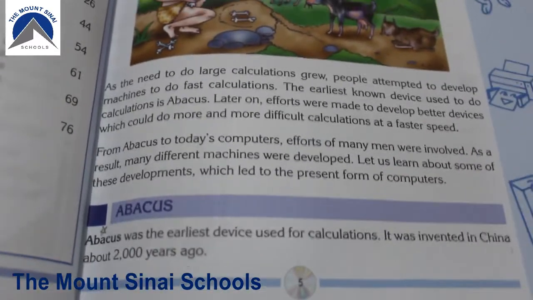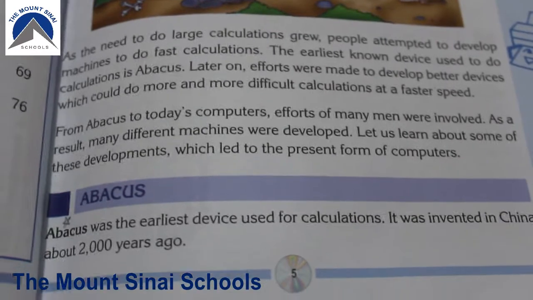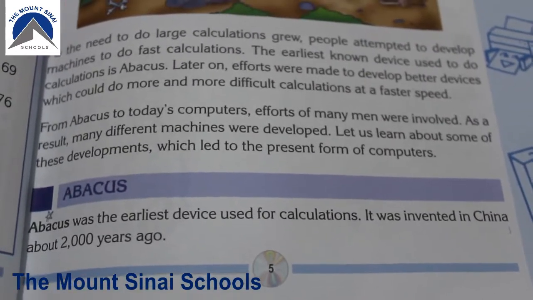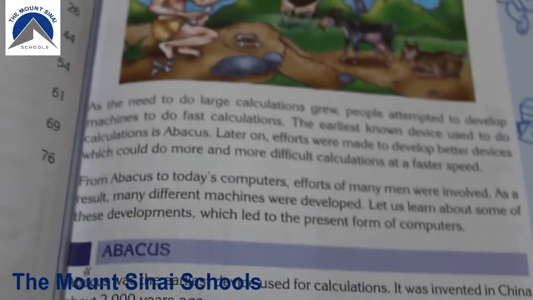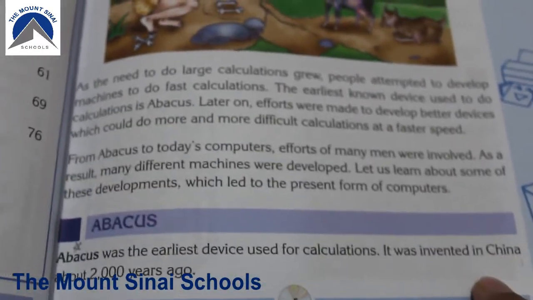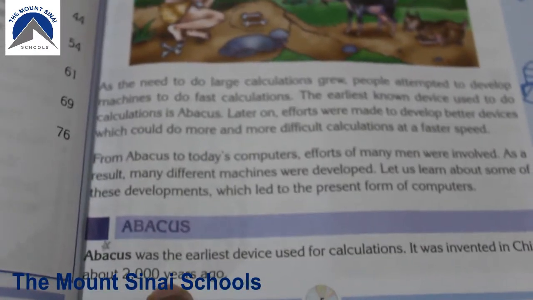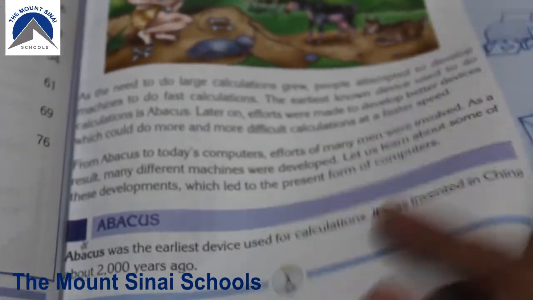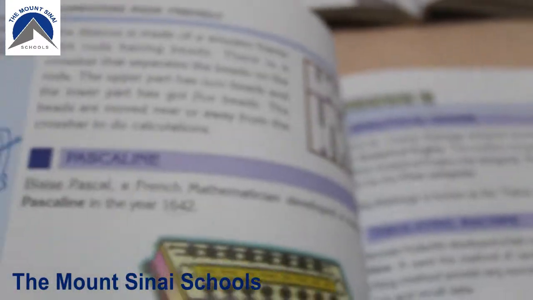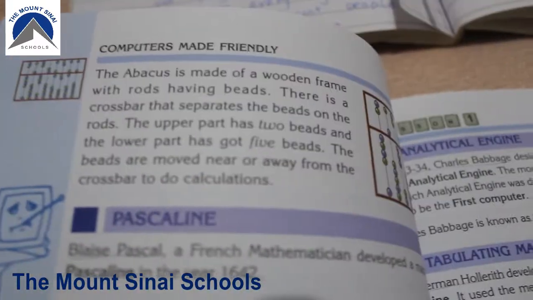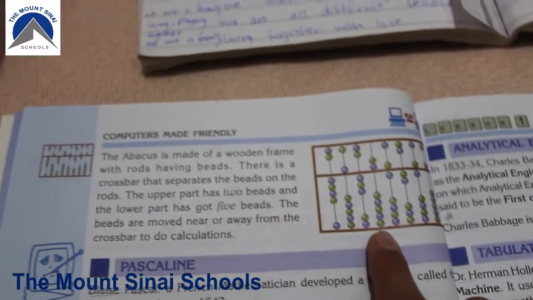Abacus. Abacus was the earliest device used for calculations. It was invented in China about 2000 years ago. Where was it invented? In China. And how many years ago? About 2000 years ago. You have to learn this type of things from your reading. Okay. Here you can see the picture of abacus also.